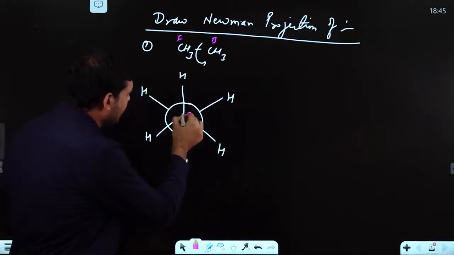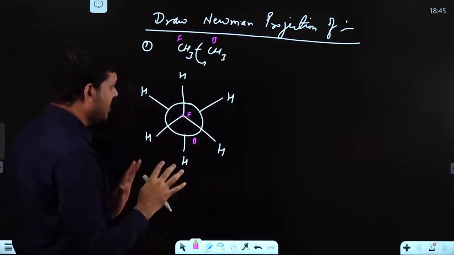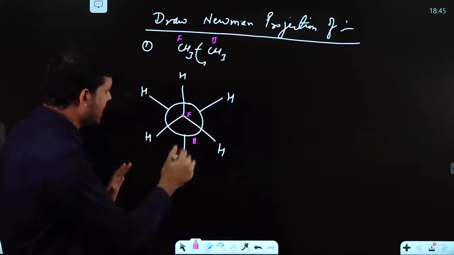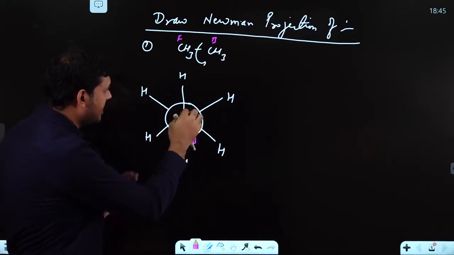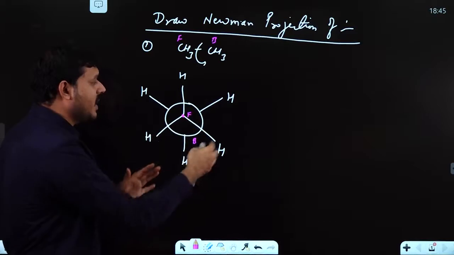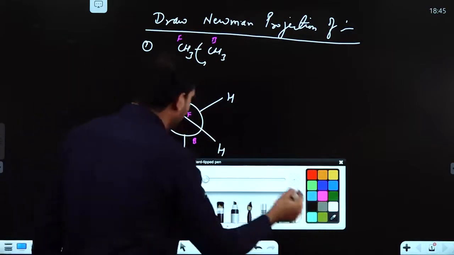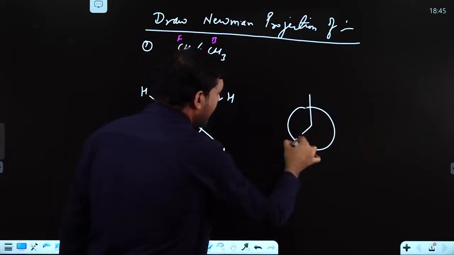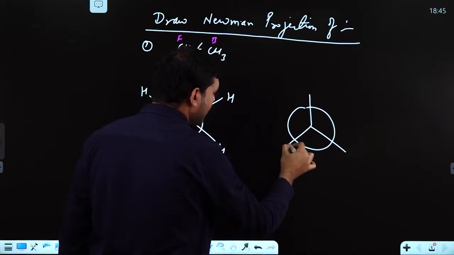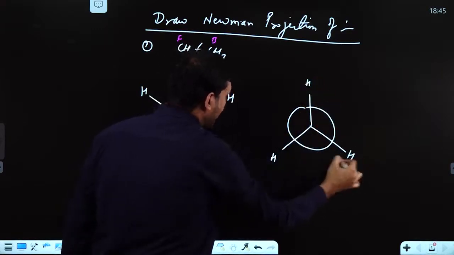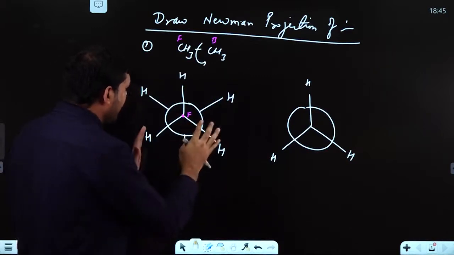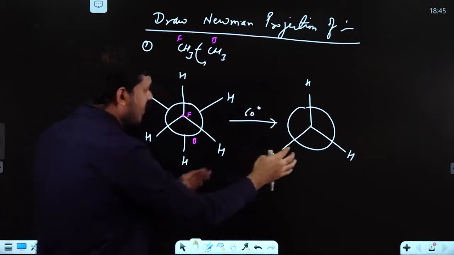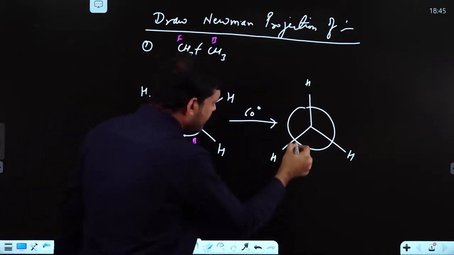Suppose I keep the front part as it is and rotate the back part, first case, or again I keep the back part as it is and rotate the front part at different angles. You will be getting different structures. Suppose I try just one more structure, keeping the front part as it is. Here I have kept the front part as it is, but I have rotated the back part by 60 degrees.